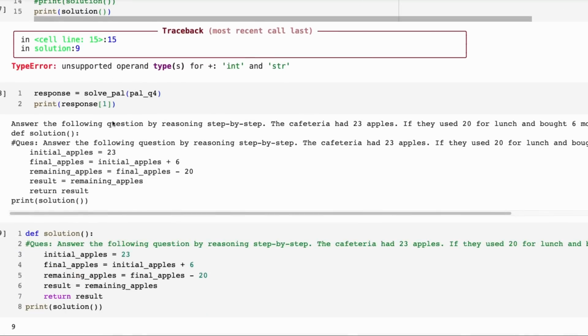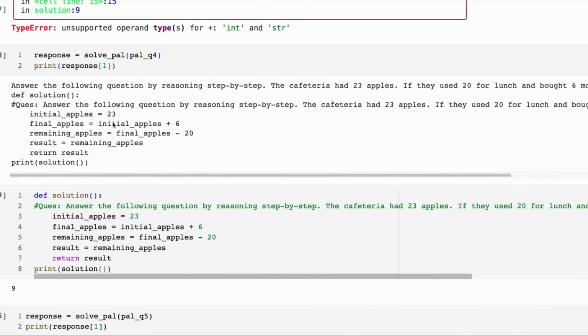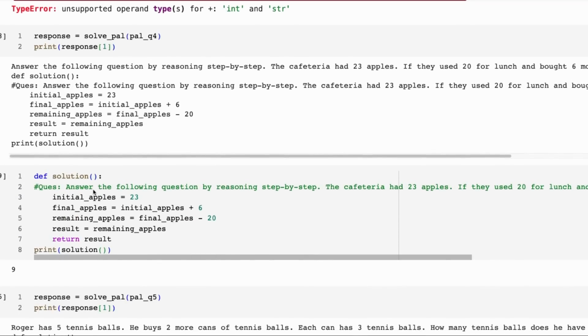Next one. So this one was wrong before, the one about the apples. This time it gets it right. So this time it actually works out that, okay, it should start off with 23. It should have the 23 plus whatever you bought minus whatever you used. It's going to leave 9 there.